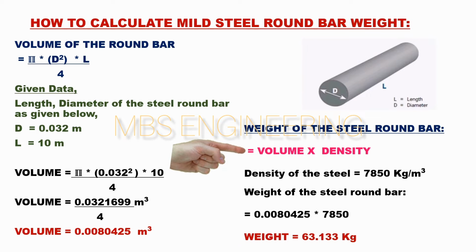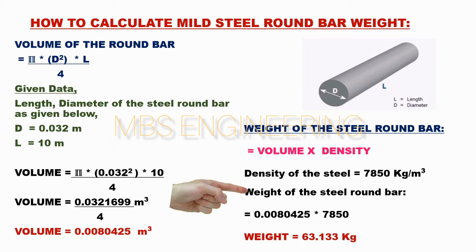Next, we learn about how to calculate the weight of the mild steel round bar. Volume is multiplied by density. The density of the mild steel is 7,850 kilograms per cubic meter. Then, the weight of the mild steel round bar: 0.0080425 is multiplied by 7,850. The mild steel round bar has a weight of 63.133 kilograms.